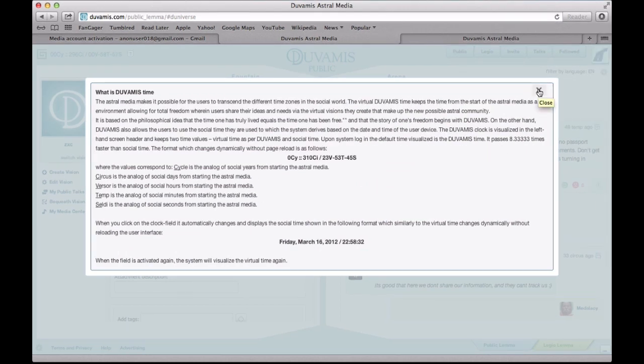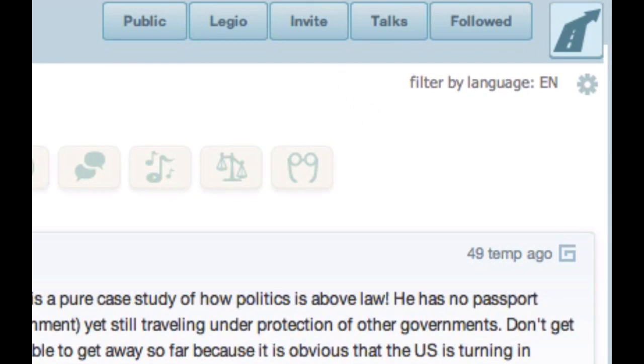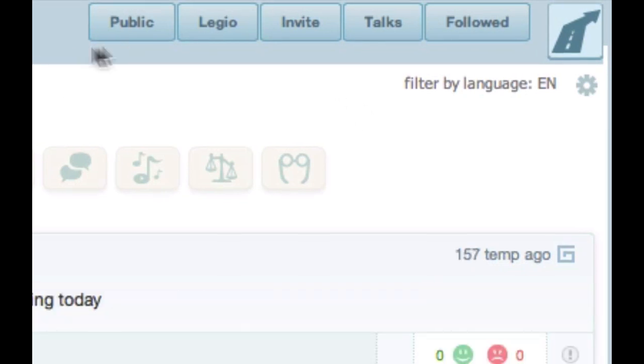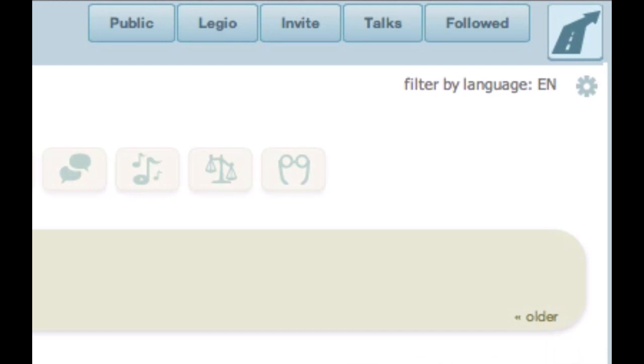On the upper right side, you'll find the following buttons. Public shows the activity of the people you interact with. Legio shows the activity of the members of your legion, but more on that later. Invite shows the conversation invitations from other users. Talks shows your ongoing conversations. Followed shows the activity of the visions you follow. Check on them regularly to be in touch with your interactions.